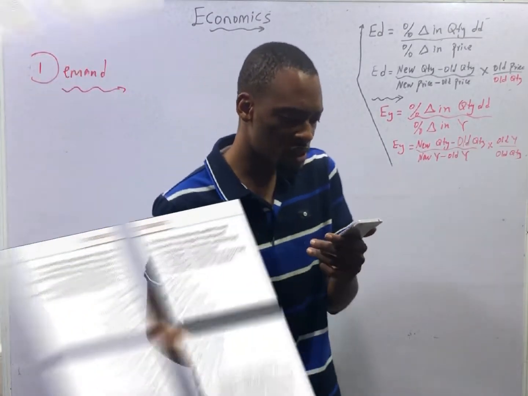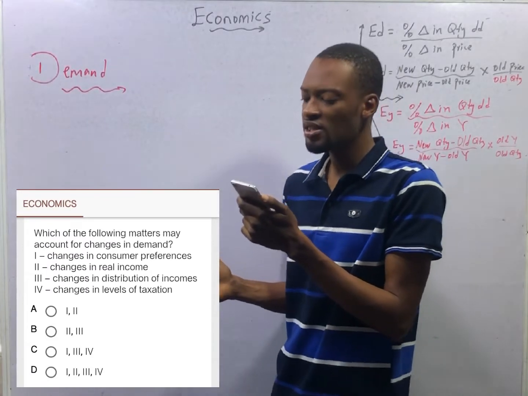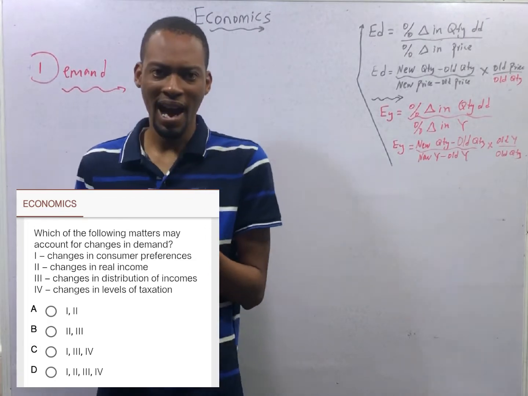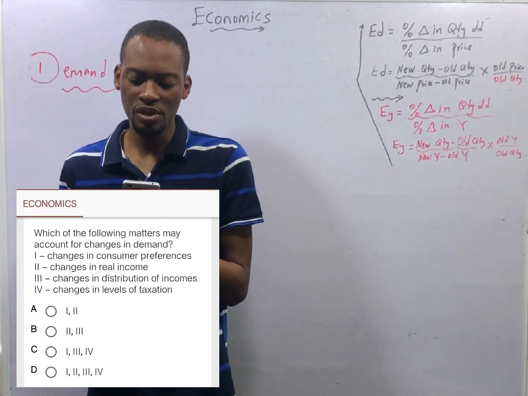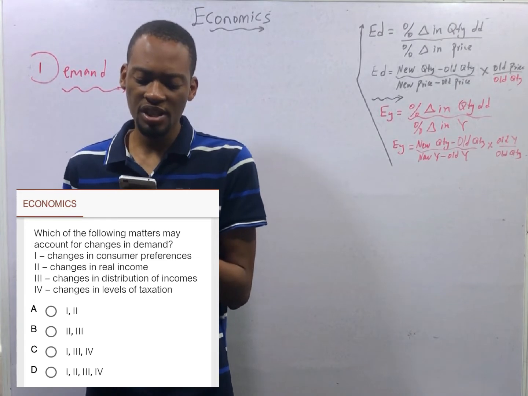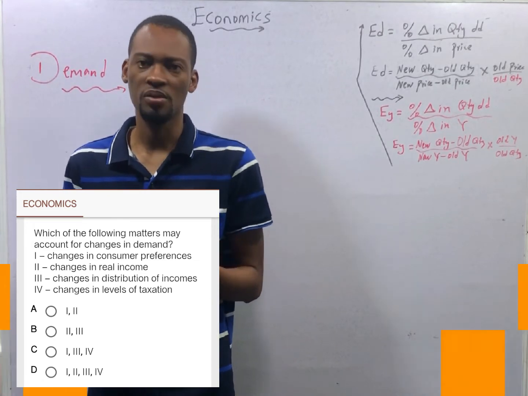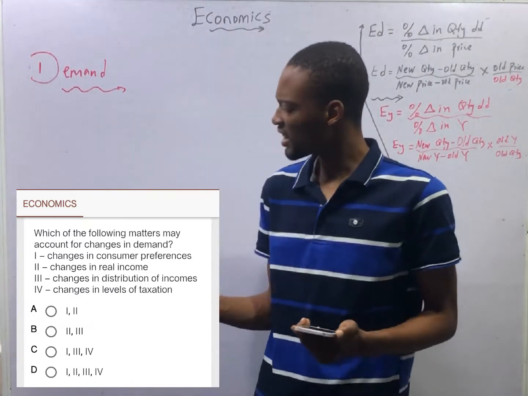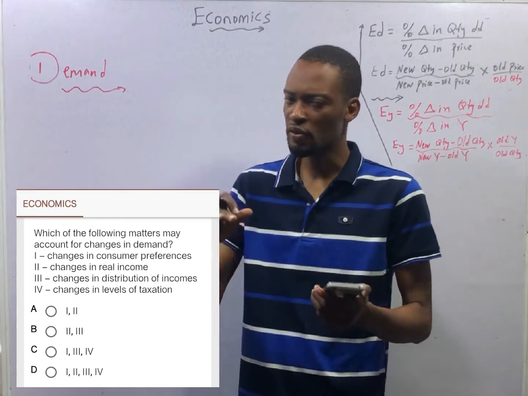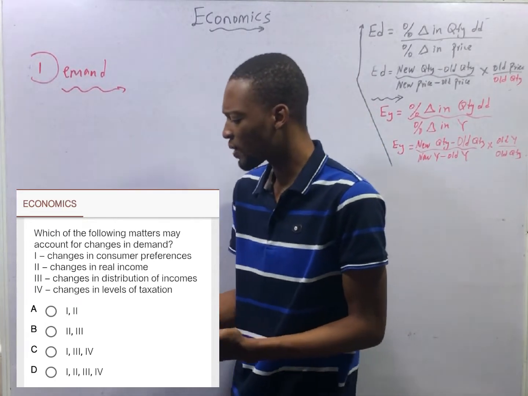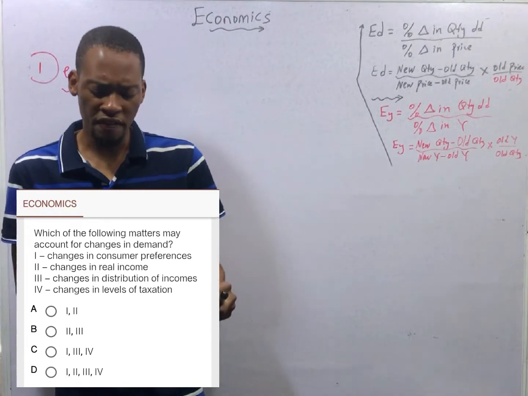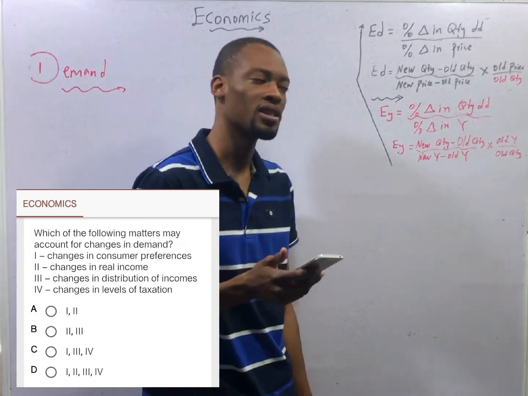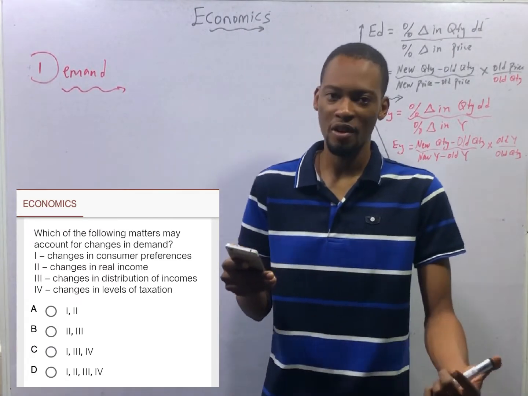So, option I, changes in consumers' preference. II, changes in real income. III, changes in distribution of incomes. IV, changes in levels of taxation. Now, looking at all these factors listed, there is no one that directly speaks of the price of commodity. So, since no one talks about the price of commodity, which means they can all affect or account for changes in demand, they are all correct. That makes option D the correct option.